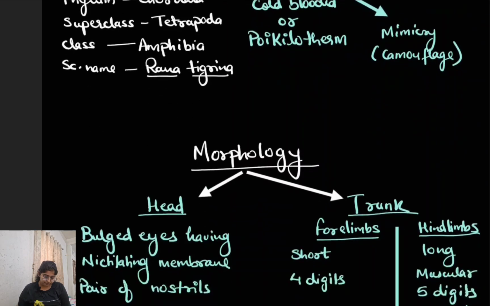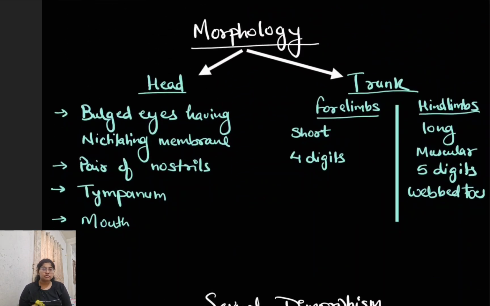Next is the morphology, that is the external structure, external appearance. They have a head portion and a trunk. So they do not have thorax and abdomen, rather their thorax and abdomen is fused to form trunk. Their head portion has bulging eyes, which is covered by a third eyelid called the nictitating membrane. The nictitating membrane helps to protect their eyes in water. Now they have a pair of nostrils. The tympanum represents ear, and they have a mouth with a bilobed tongue to catch their prey.